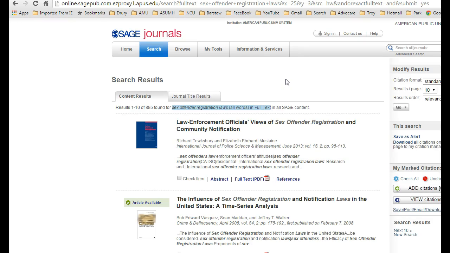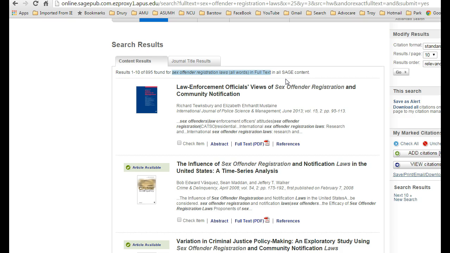Here it will give me a list of various articles within this database that specifically refer to sex offender registration laws, and will tell me everything that I need to know about sex offender registration laws. Now, in your papers, you should be looking for articles that are no more than 5 years old, because for the papers that you write, you want the most current information available.